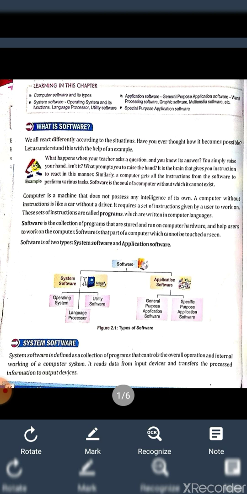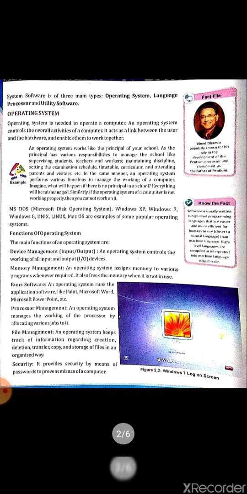When we provide input data such as word, number, picture by the help of input devices such as keyboard or mouse, then we know that CPU process on that input data, and after processing it transferred the result by the help of system software to the output devices. System software is of three main types: operating system, language processor and utility software.